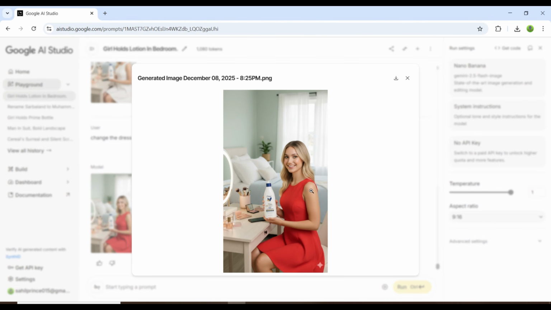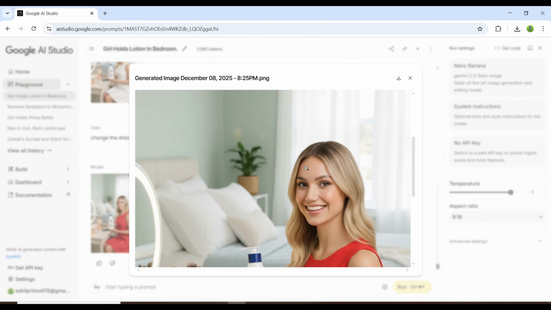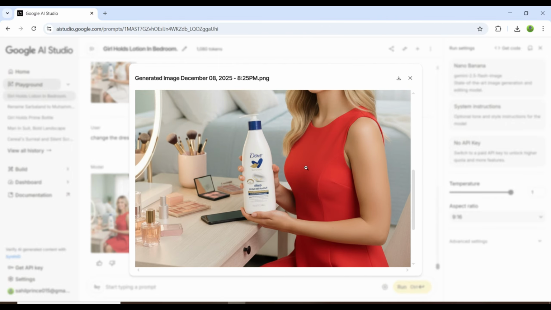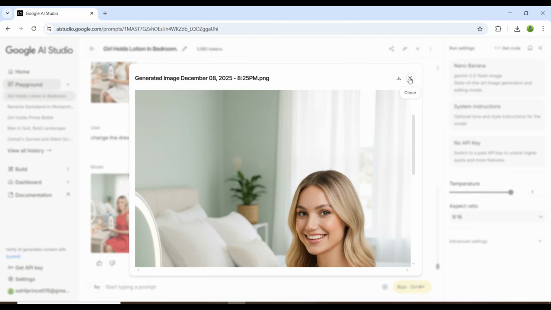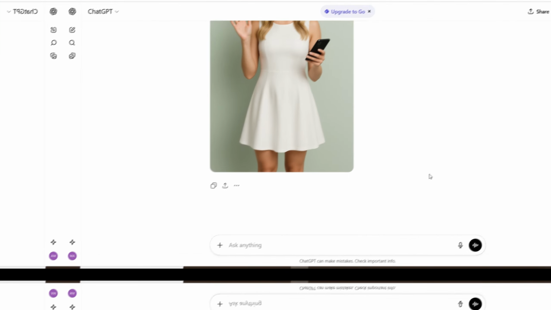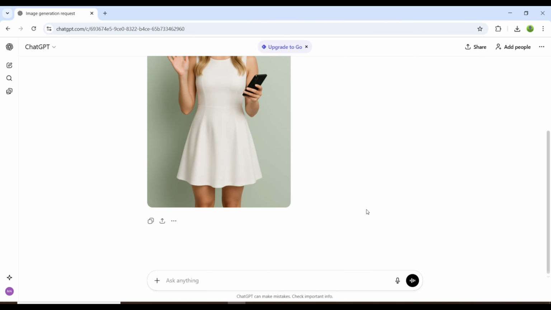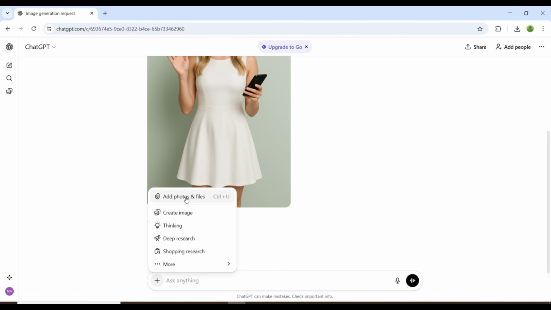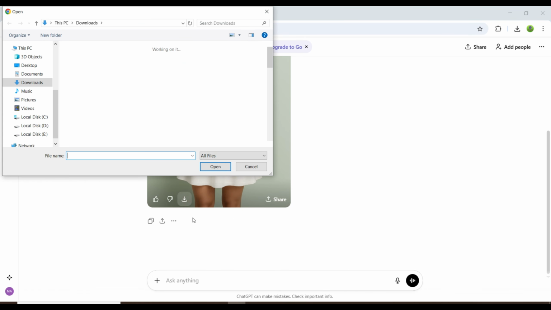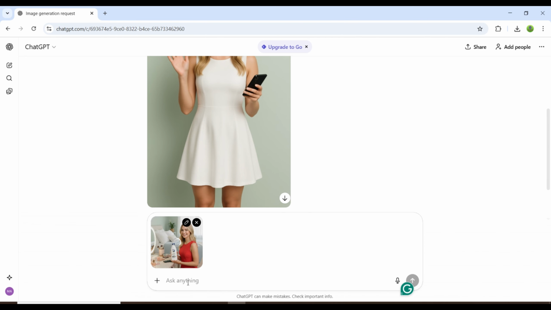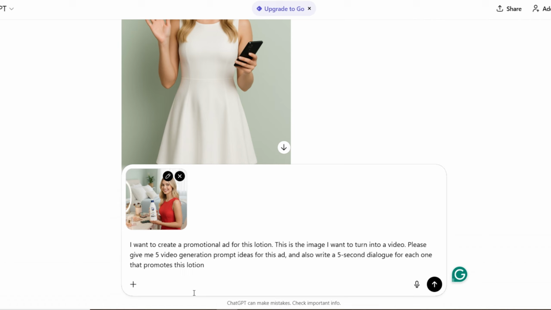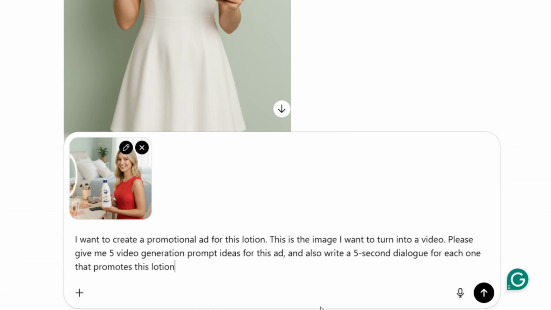Now that our model is ready and the ad images are almost done, there's one more important thing. An ad without video doesn't really feel powerful. So for that, we need to go back to ChatGPT. First, upload your generated photo to ChatGPT. Then ask it something like, I want to create a promotional ad for this lotion.